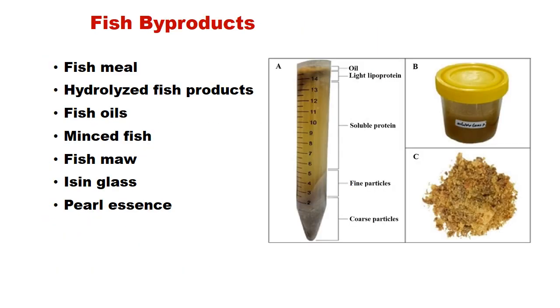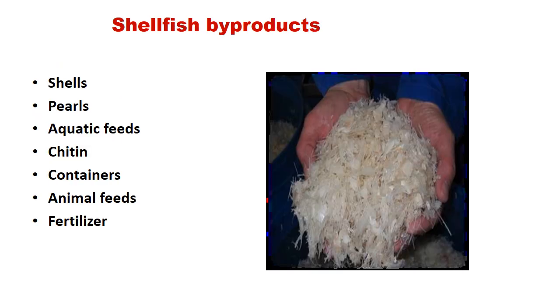Here we can see a list of byproducts prepared by processing from the fishery waste like fish meal, hydrolyzed fish products, fish oils, minced fish, fish roe, isinglass or pearl essence. So these are some of the important products prepared from the fishery byproducts. Here we can see the byproducts prepared from the shellfish byproduct processing like shells, pearls, animal feeds, chitin, containers, animal feeds and fertilizers, etc.